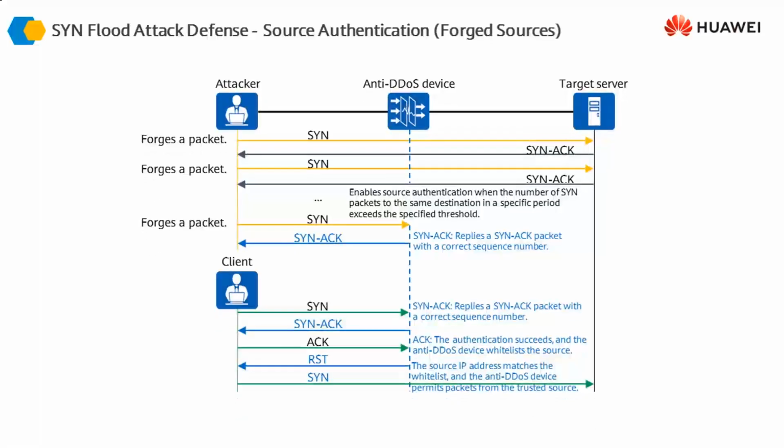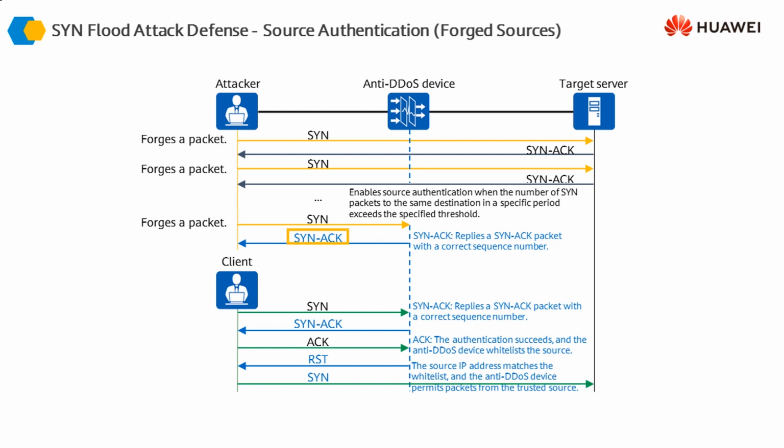In order to protect against these attacks, we can have source authentication against the forged sources. In this case, when a SYN flood attack defense is enabled on the firewall, the firewall protects the target server, so that when the attacker sends SYN messages, the firewall responds with the SYN ACK messages.